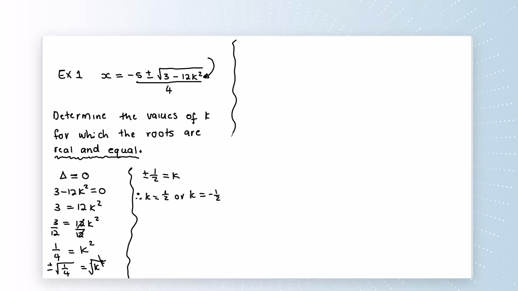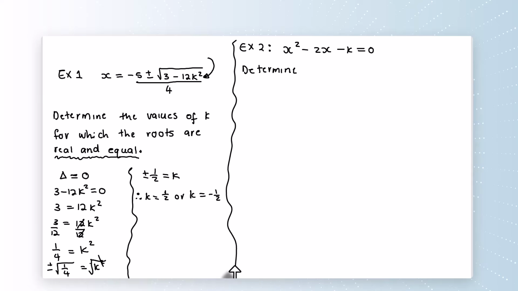Okay, now let's take a second example. Example 2. Given x squared minus 2x minus k equals 0. This time, we want the values of k. Determine the values of k for which the roots are non-real. Let's say non-real.